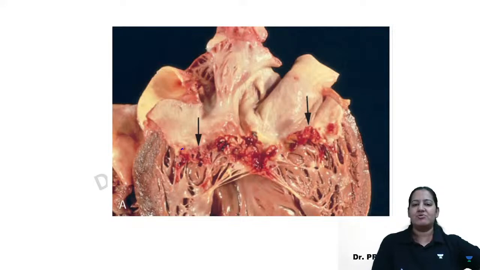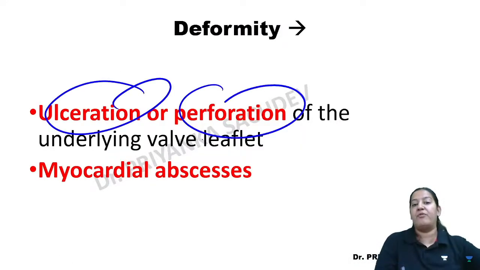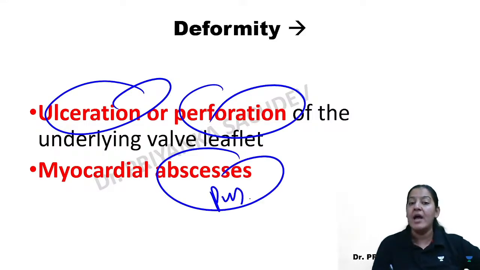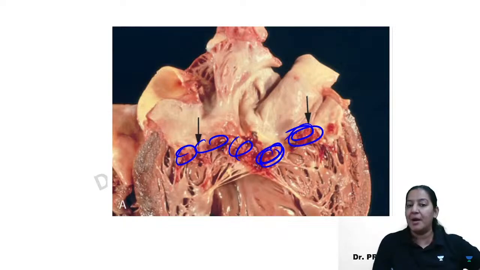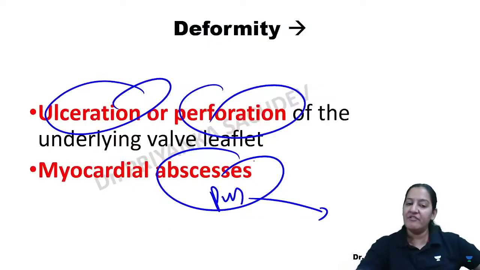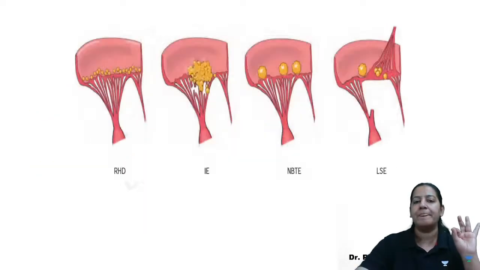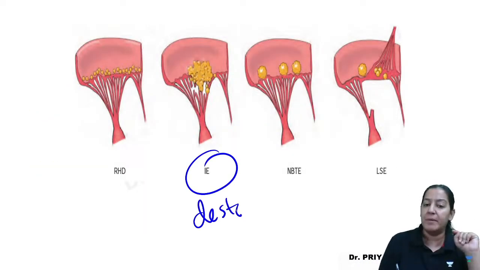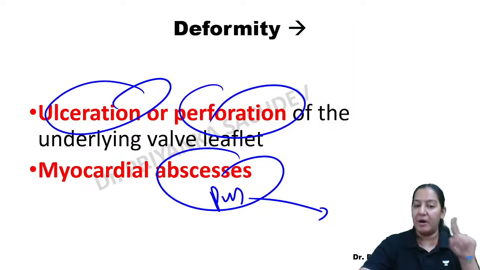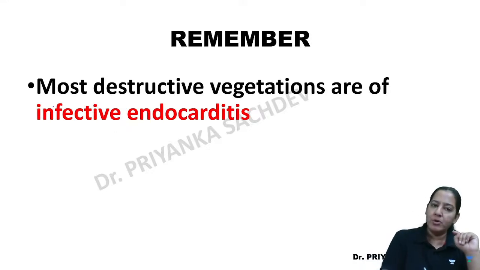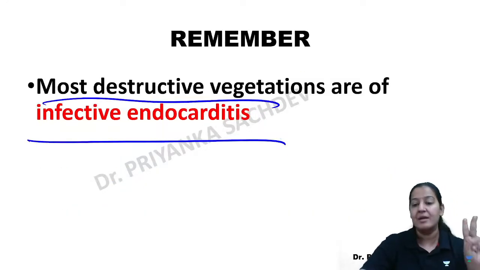You can see they are very destructive. You can see the vegetation, right? They are present on the upper surface. They can ulcerate, they can perforate, they can cause the abscess. यहाँ पे pus भर जाएगा. Inside the vegetation, pus can be there because bacteria is there. So you can see pus-filled vegetation. They are purulent. They form the abscess. They ulcerate. They perforate. So most destructive among the four, because bacteria is present in them. They ulcerate, they perforate, they form abscess, right? And the most destructive one are the vegetations of infective endocarditis. They are the largest, the most friable, the most destructive.